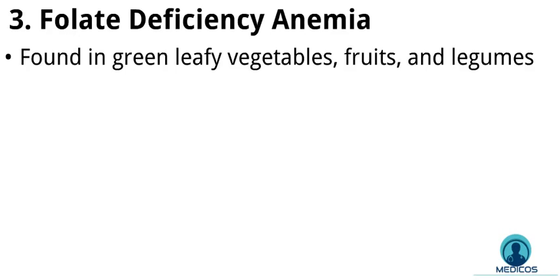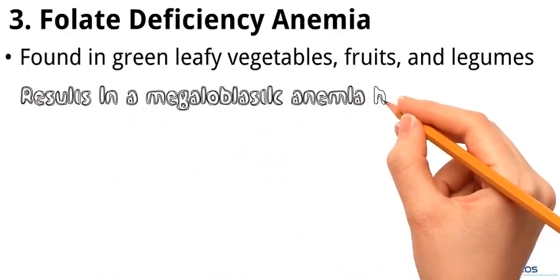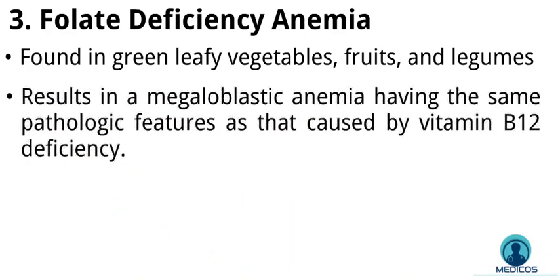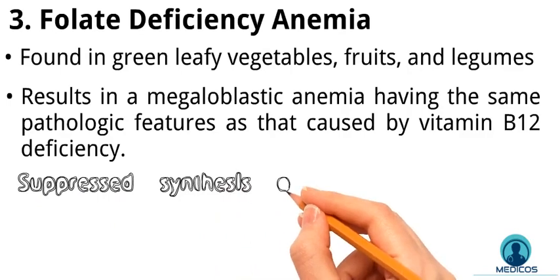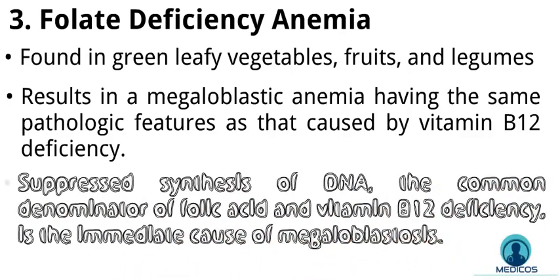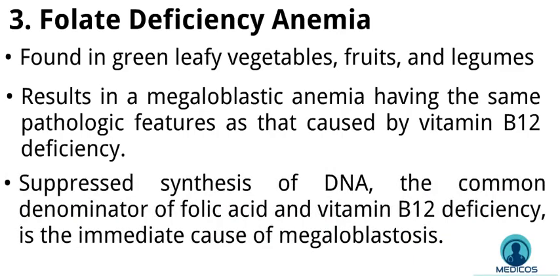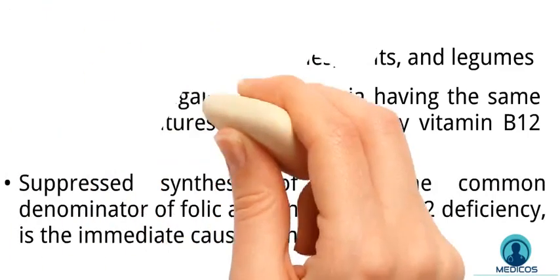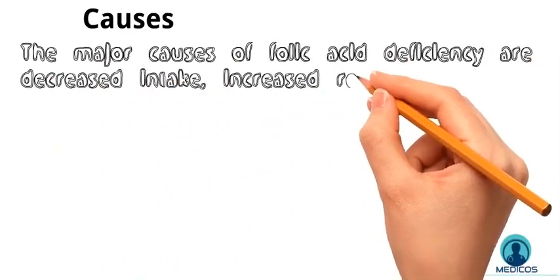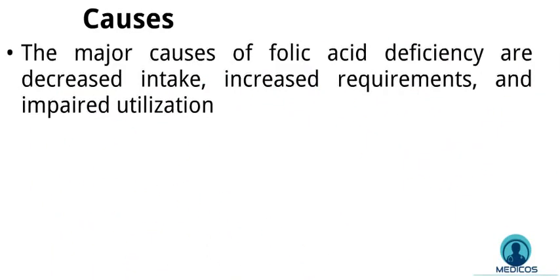A deficiency of folic acid results in a megaloblastic anemia having the same pathologic features as that caused by vitamin B12 deficiency. Suppressed synthesis of DNA, the common denominator of folic acid and vitamin B12 deficiency, is the immediate cause of megaloblastosis. The three major causes of folic acid deficiency are decreased intake, increased requirements, and impaired utilization.